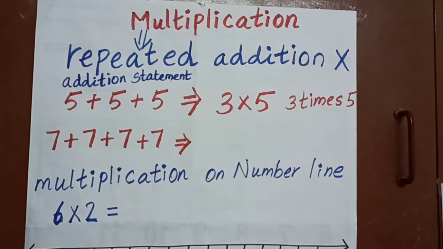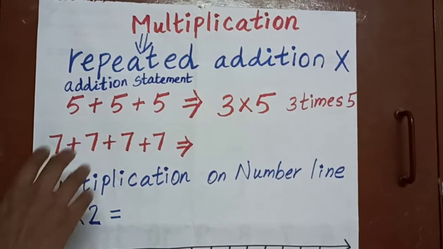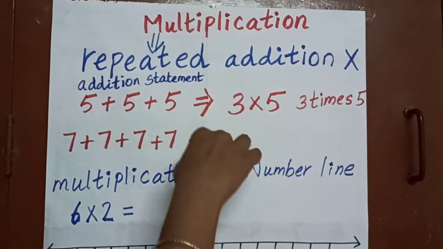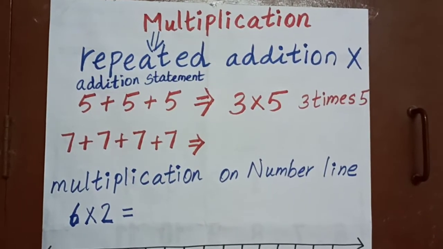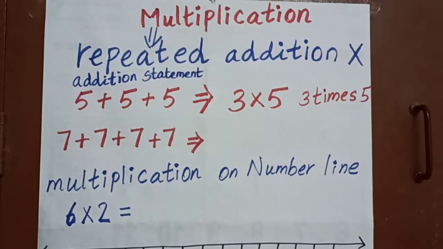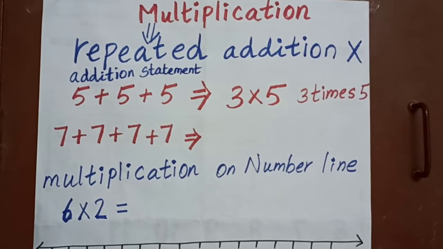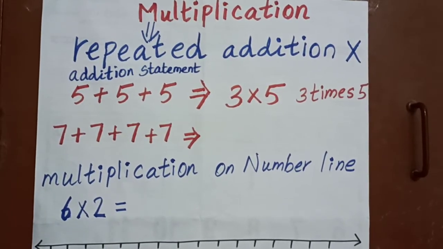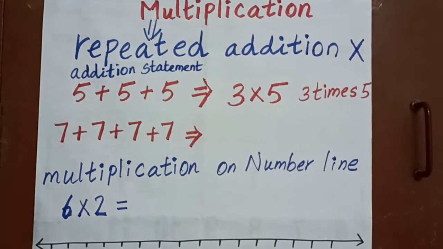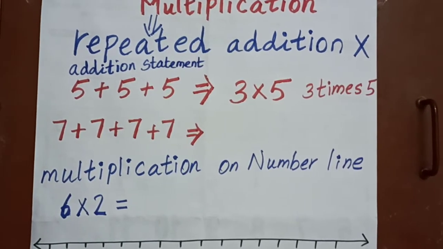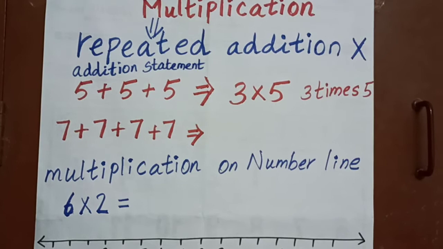Now, we are going to try how to make this addition statement into a multiplication statement. I have said very clearly, repeated addition is nothing but multiplication. How can we change this addition statement into a multiplication statement?